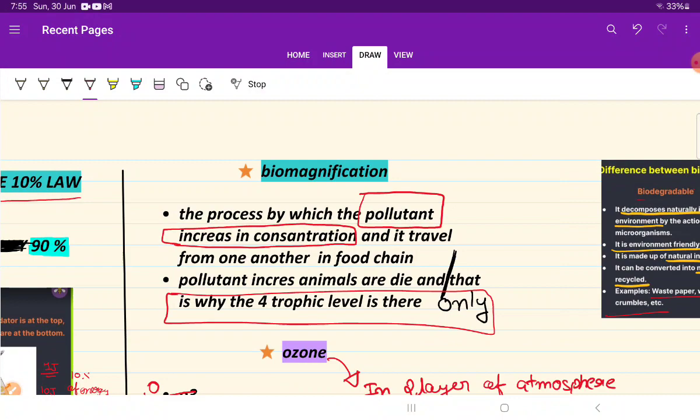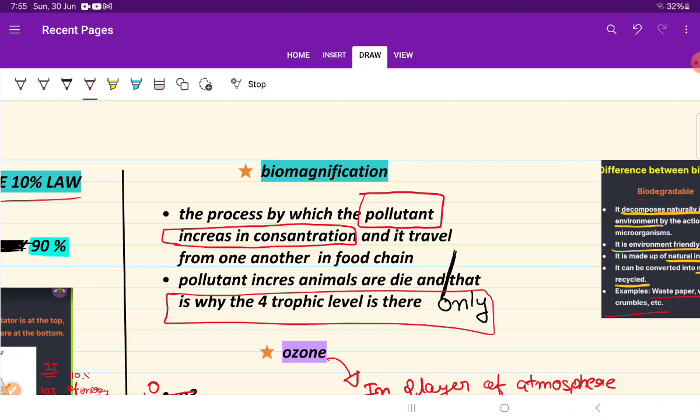Now let's start with our next topic, biomagnification. In ninth standard, you have heard or been told by someone about biomagnification. What is biomagnification? I hope you have learned or heard this word. This is not new for you. Or if you are hearing biomagnification for the first time, there is no worry about it. I will solve the problem.